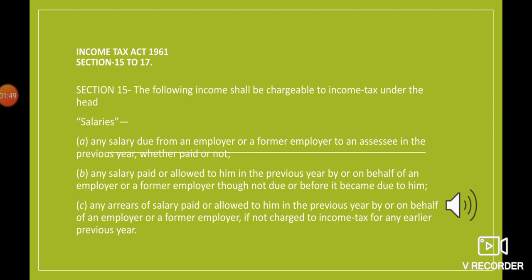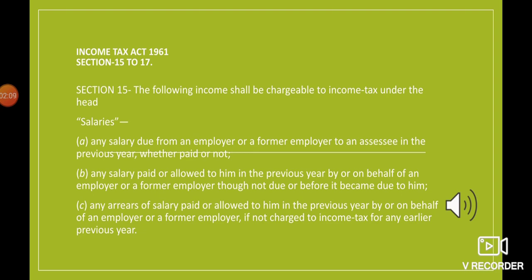Previous year is the year in which an employee earns his salary. As we know, the financial year starts from 1st of April till 31st of March. So in this financial year, whatever salary is earned by an employee, this will be the previous year.